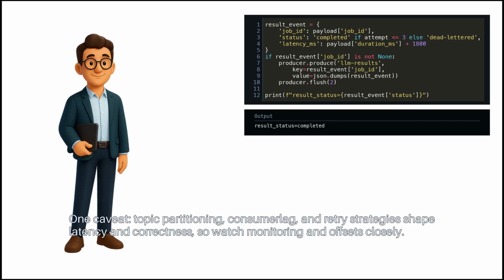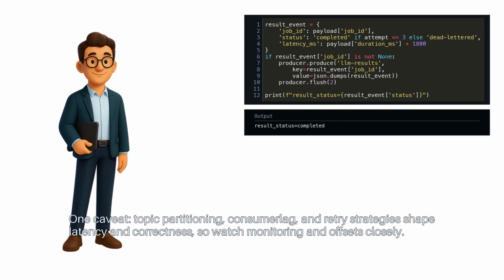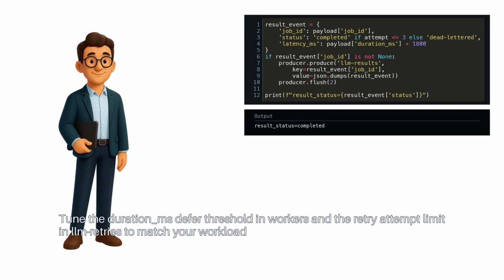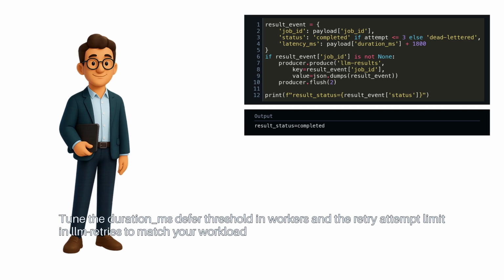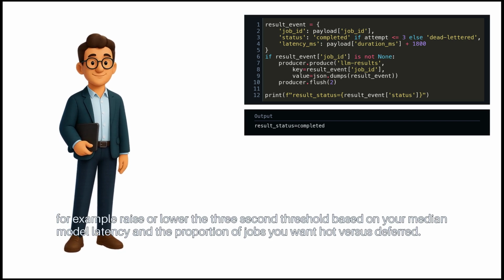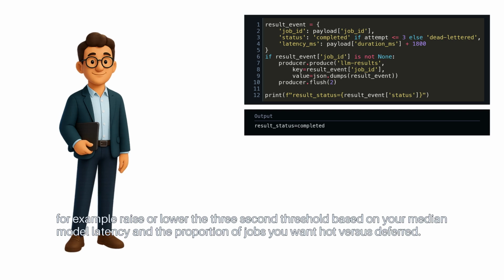One caveat: topic partitioning, consumer lag, and retry strategies shape latency and correctness, so watch monitoring and offsets closely. Tune the duration_ms defer threshold in workers and the retry attempt limit in llm_retries to match your workload. For example, raise or lower the 3-second threshold based on your median model latency and the proportion of jobs you want hot versus deferred.